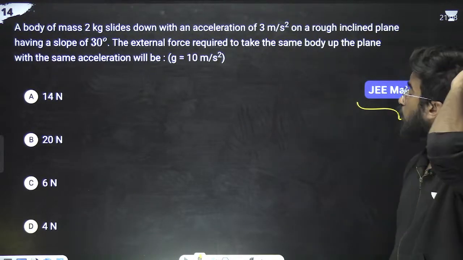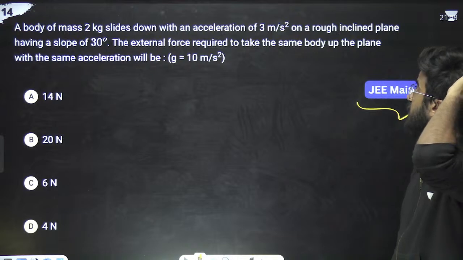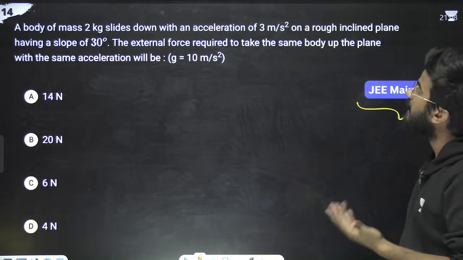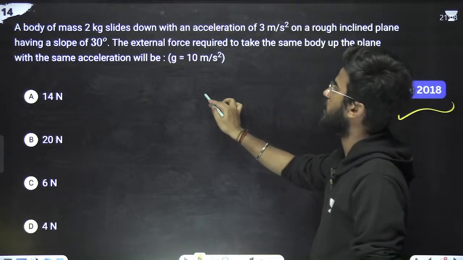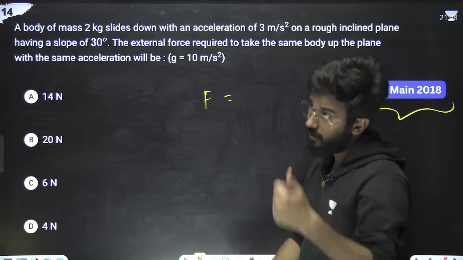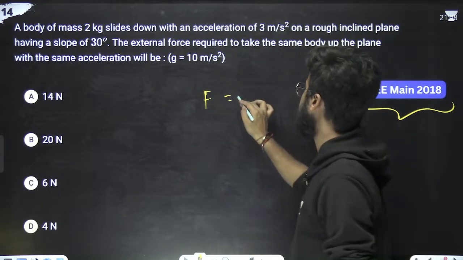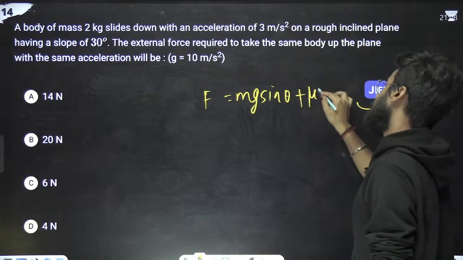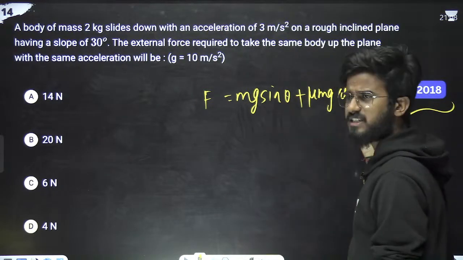JEE Main 2018. What the question is saying: a block of mass 2 kg slides down with an acceleration of 3 meters per second square on a rough inclined plane having a slope of 30 degrees. The external force required to move up the body. What was the force? I have already told you. If we have to move it upwards, then mg sin theta plus mu mg cos theta. Got it?